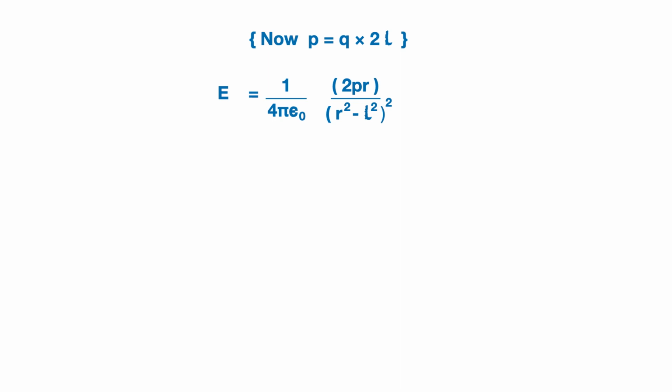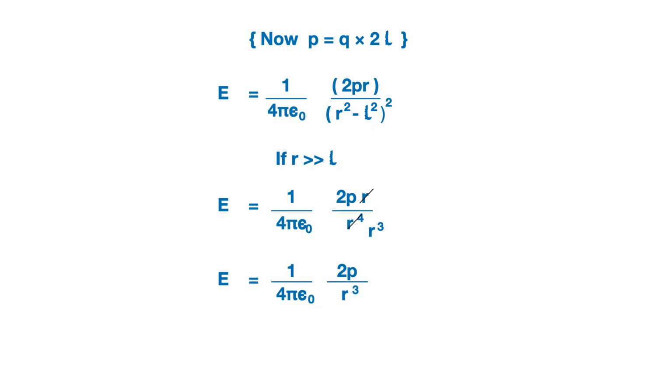Now in case we want to find the electric field intensity at a point P, which is at a distance R very large as compared to L, then we can neglect L in the denominator. So we will get E is equal to 1 by 4 pi epsilon 0 2PR divided by R to the power 4. Now one R will cancel, so we will get E is equal to 1 by 4 pi epsilon 0 2P upon R cube. This is the formula for the electric field intensity due to a dipole on the axial axis for a short dipole.